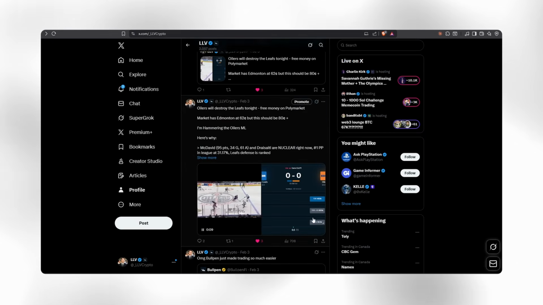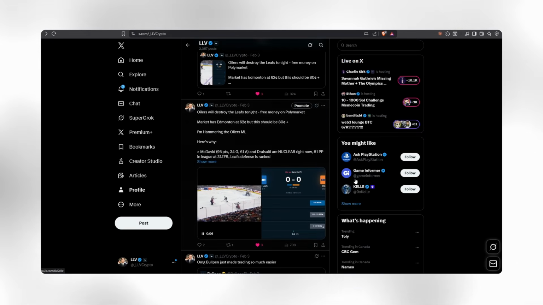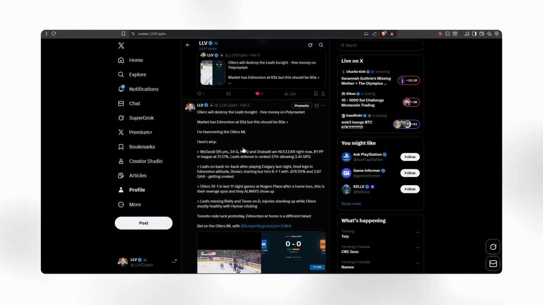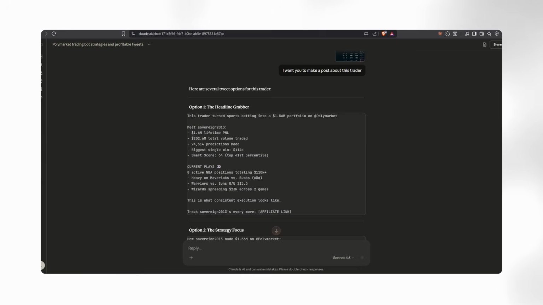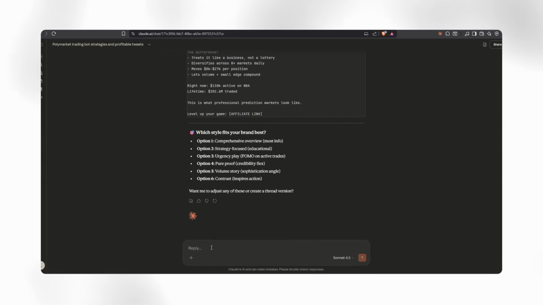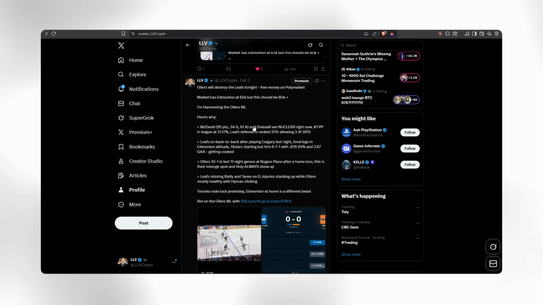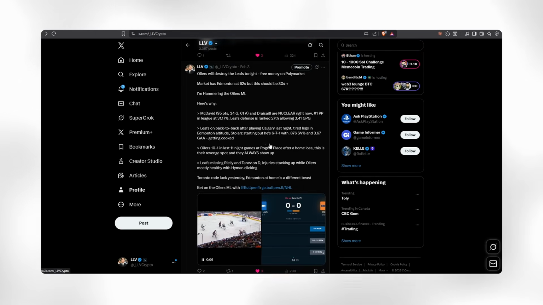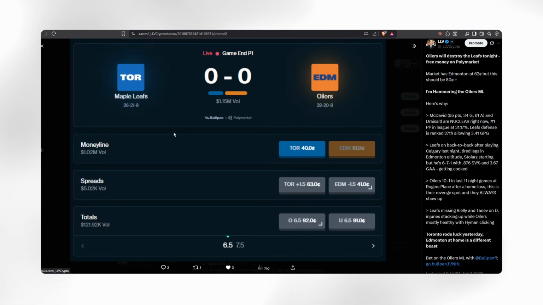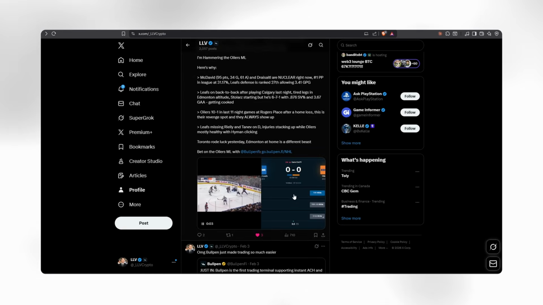Something else I like posting is going to be during sporting events. Okay, so just posting, I'm betting on this team. Okay, so right here, I said the Oilers will destroy the Maple Leafs tonight. This is why. And then I have no clue anything about NHL hockey. I just said, write me a post about how the Oilers will destroy the Maple Leafs. I included a picture of the Bullpen market, and then I added a little clip from the game that I found on ESPN.